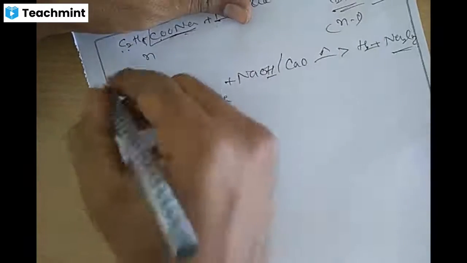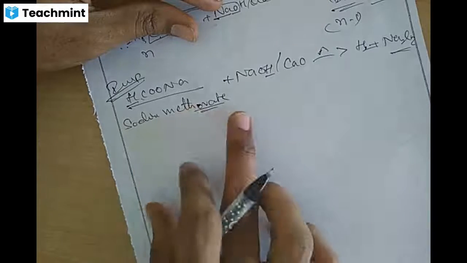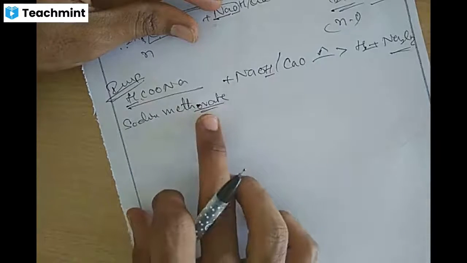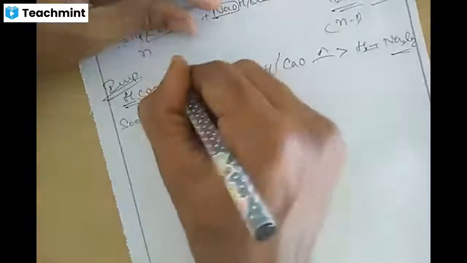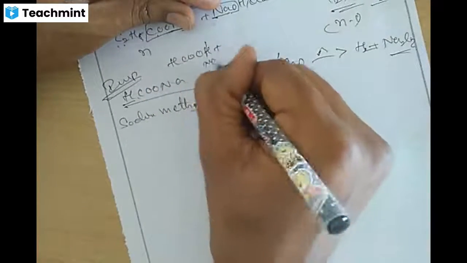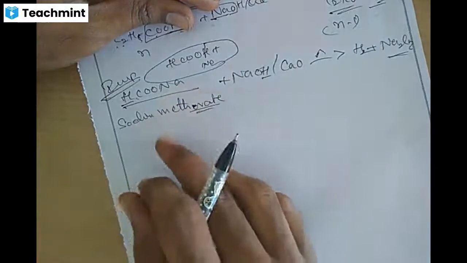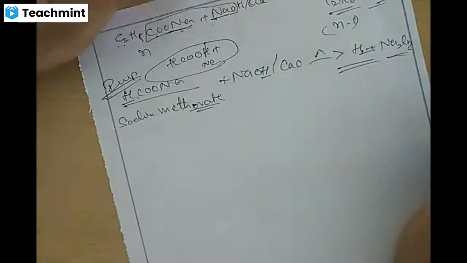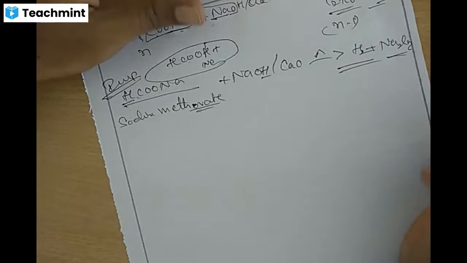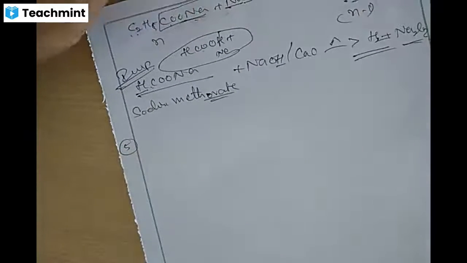So remember, important points you need to remember. Sodium methanoate is nothing but the sodium salt of formic acid, HCOOH is formic acid. When treated with sodium, hydrogen is replaced by Na. It forms sodium methanoate, sodium salt of formic acid, which doesn't give alkane. You have to remember.